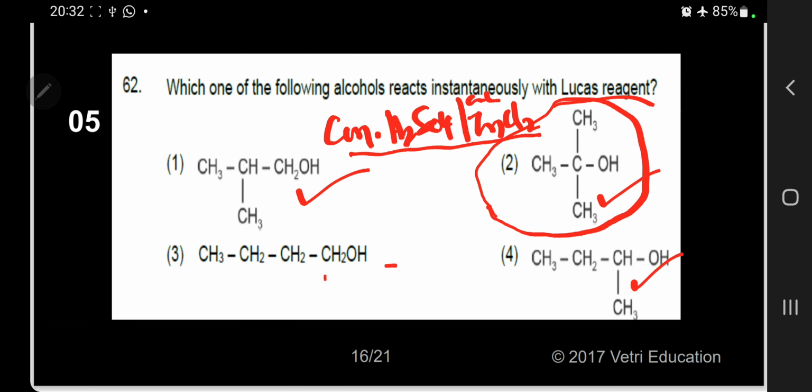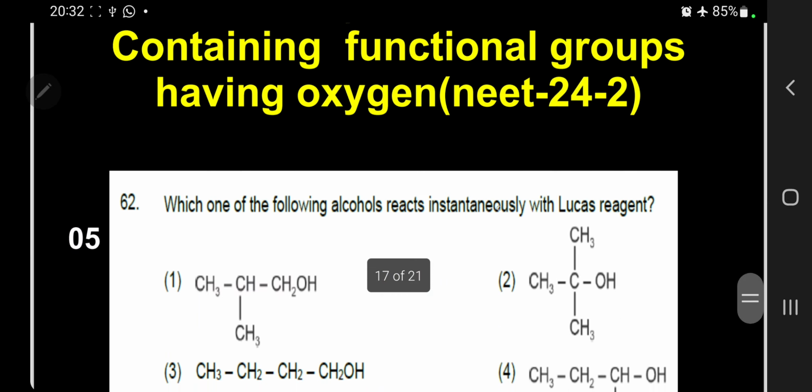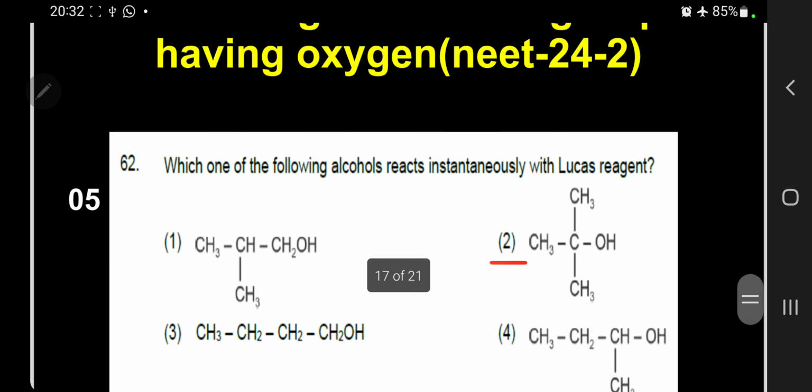This is secondary. So the answer should be number 2. So this tertiary butyl alcohol reacts instantaneously with the Lucas reagent. So this is the correct answer. Next question.